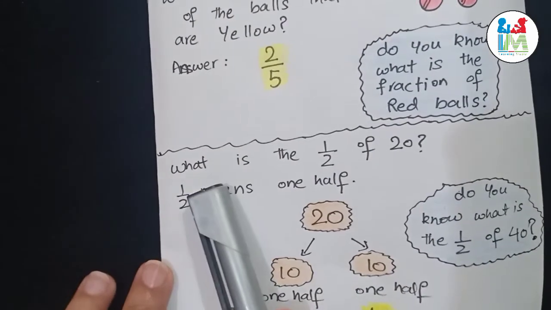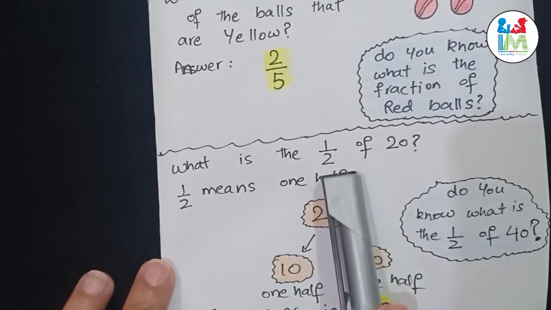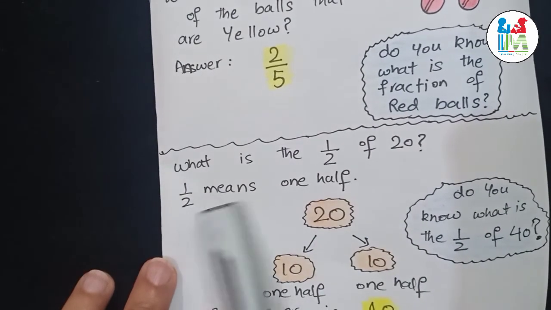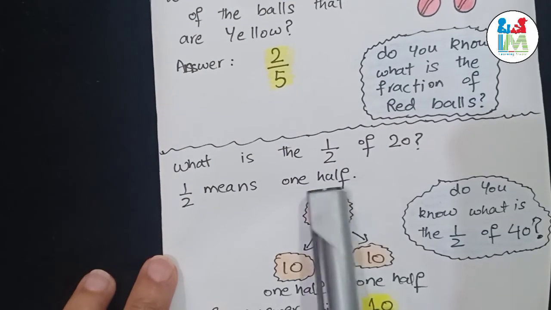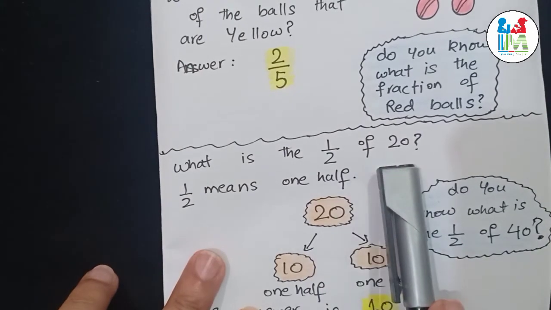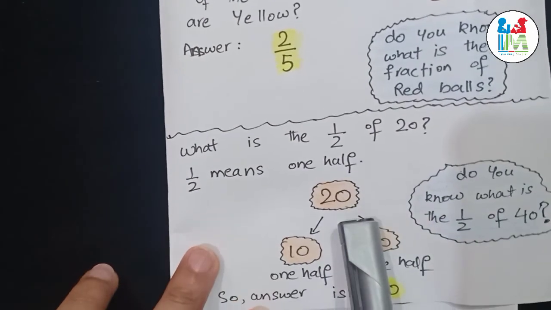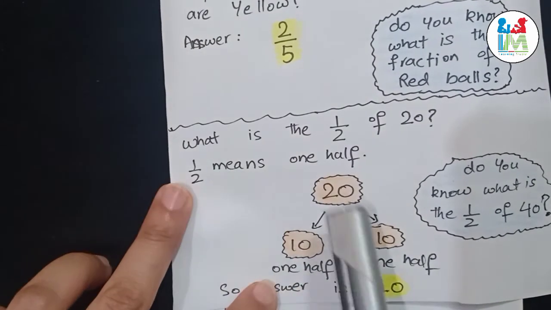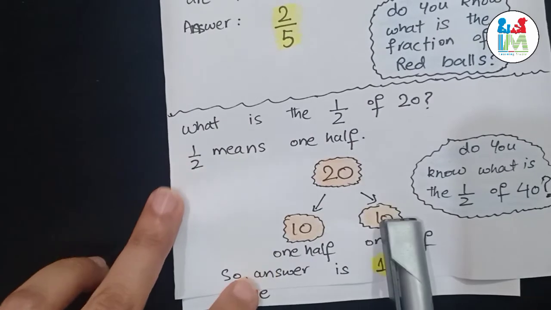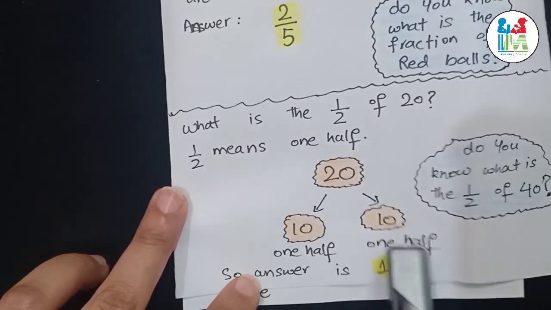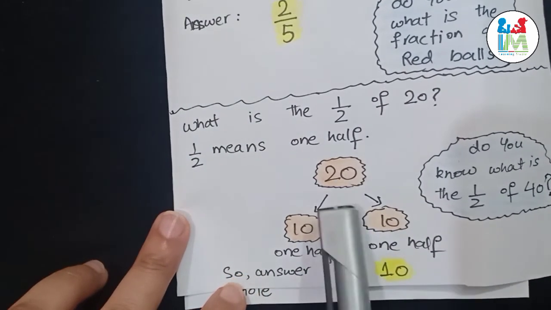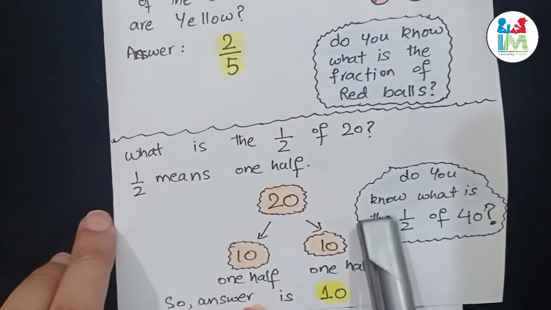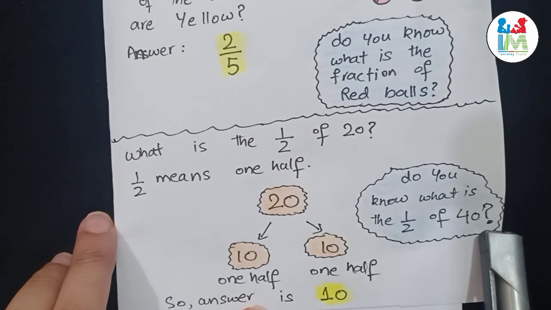Now look at this question. What is half of 20? 1 over 2 means 1 half. When we divide 20 into 2 equal parts, the first part we will call 1 half and the second part is also 1 half. So the answer is 10, because when we divide 20 into 2 equal parts, each part will be equal to 10. Ask your children, do you know what is half of 40?